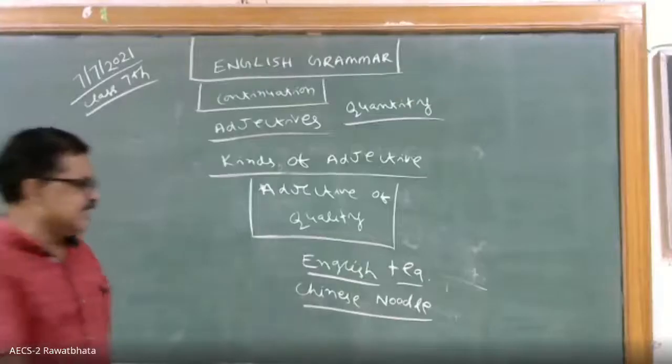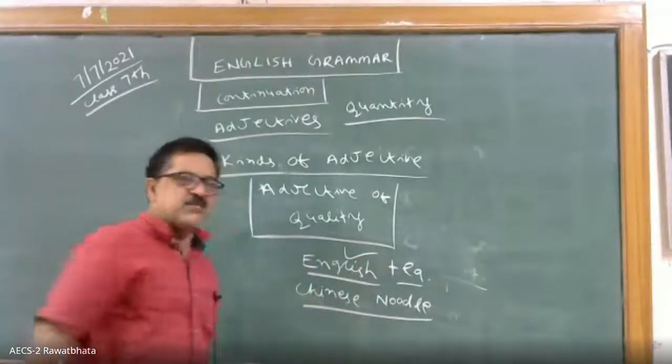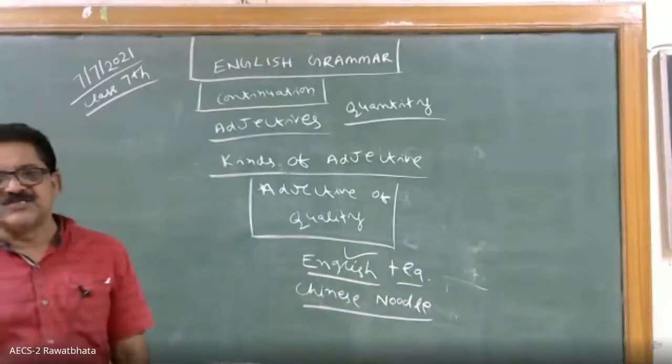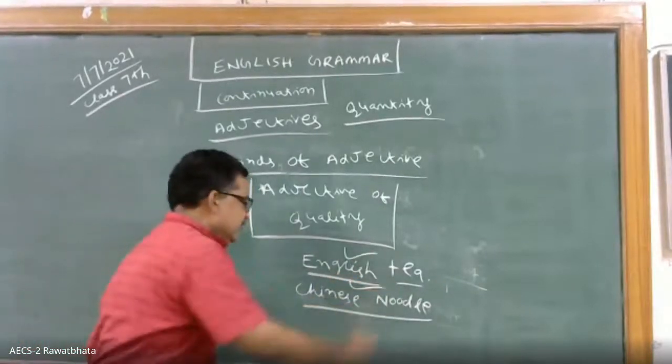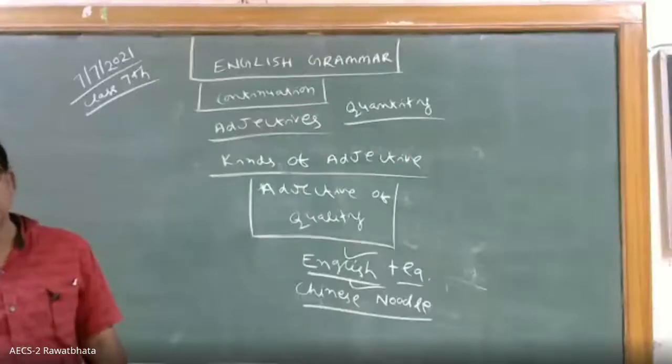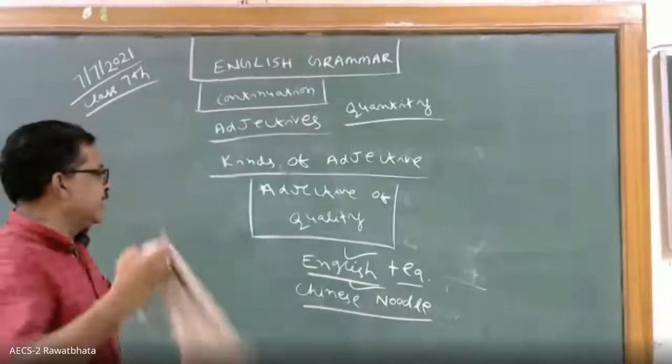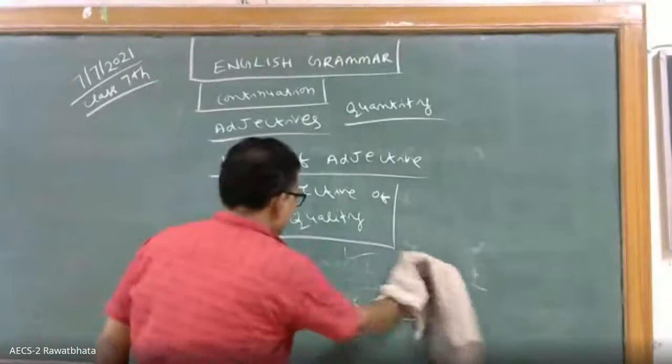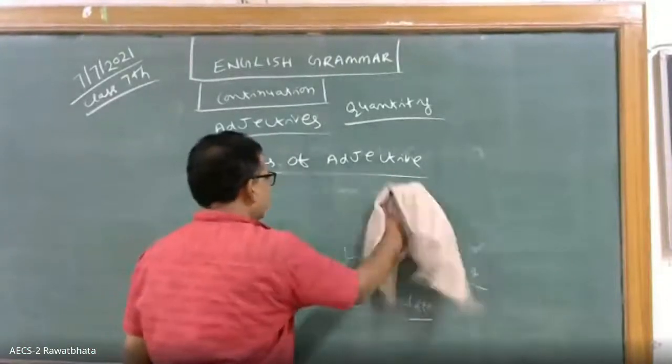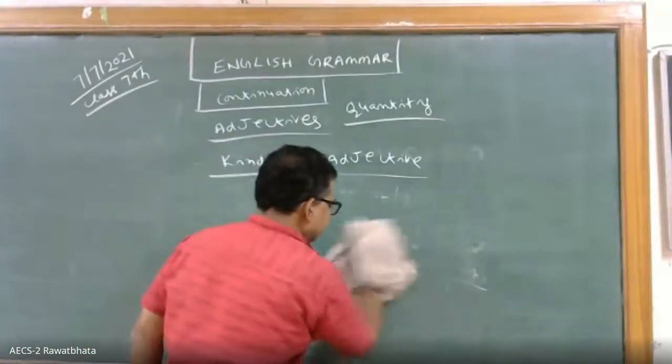Yes, yes. English tea means this tea is brought from England. Chinese noodles. This noodle is brought from China. Yes. Chinese is a qualification. Okay. Next adjective we will go. So adjectives of quality you understood, children, thoroughly.